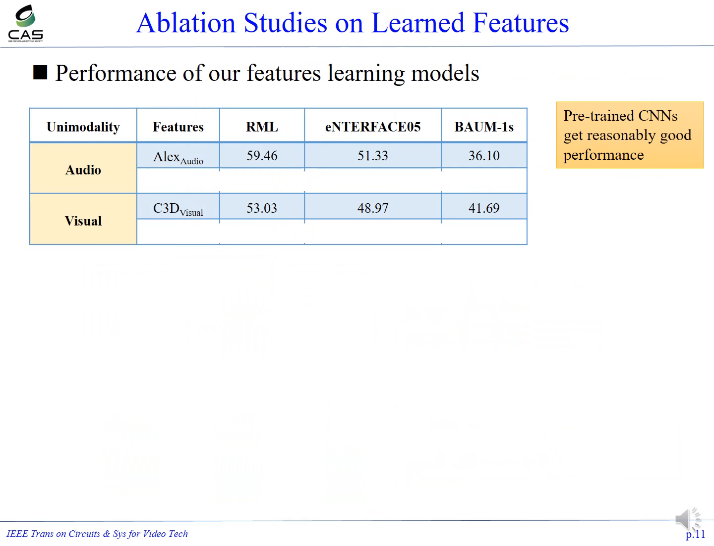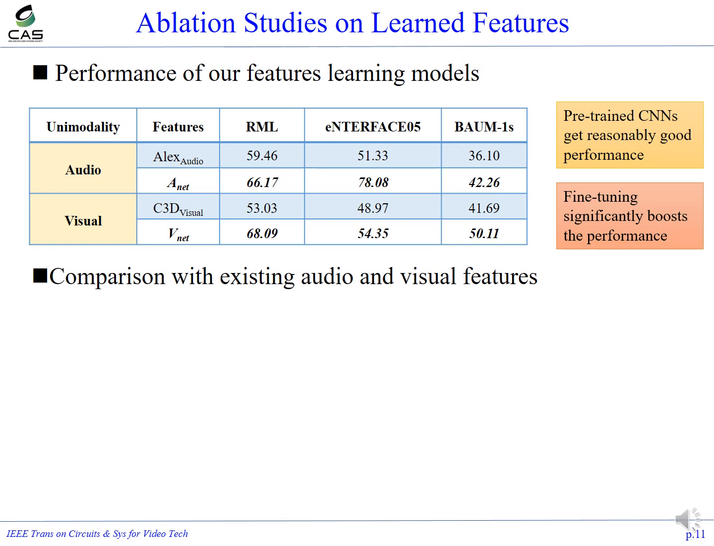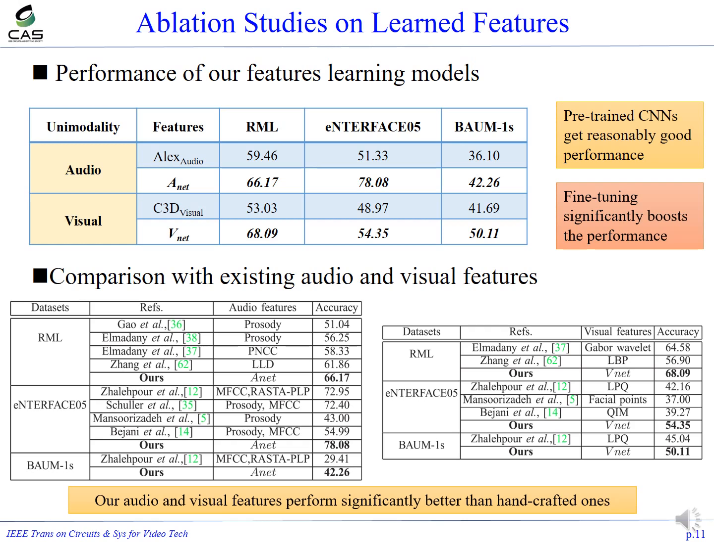First, we test the performance of our feature learning model and the learned features. We first show the performance of pre-trained CNN models. The LX audio denotes the LXNet pre-trained on ImageNet, and the C3D video is pre-trained on the sports video dataset. It is very interesting to observe that those pre-trained CNNs get reasonably good performance. It's also clear that fine-tuning on emotion recognition tasks significantly boosts their performance. We further compare our features with previous ones, and it's clear that our features perform significantly better than previous handcrafted features.